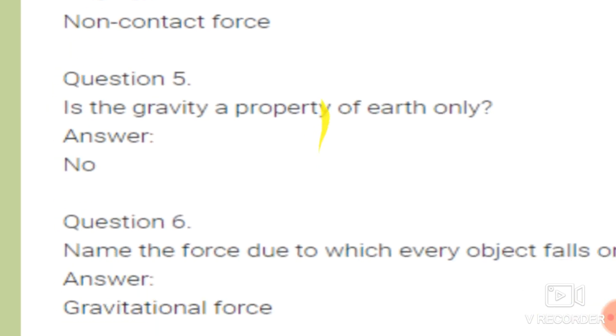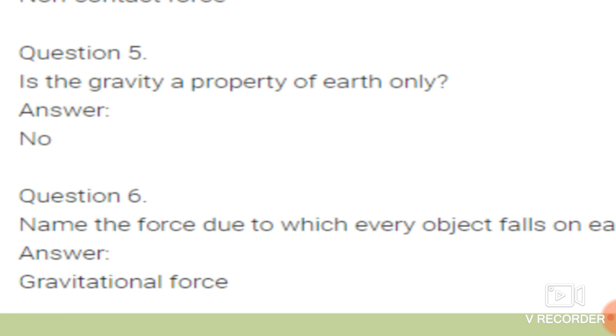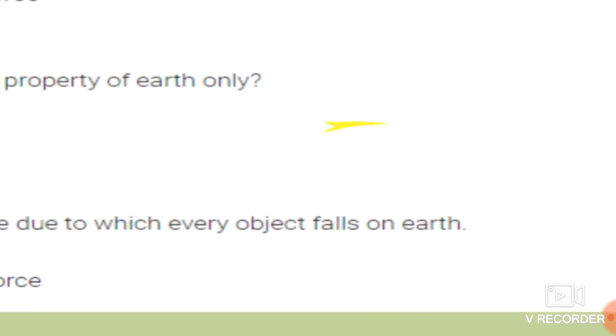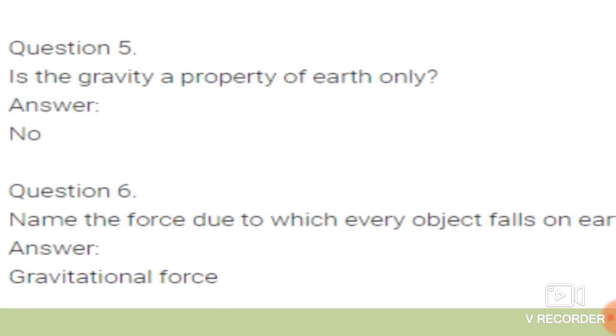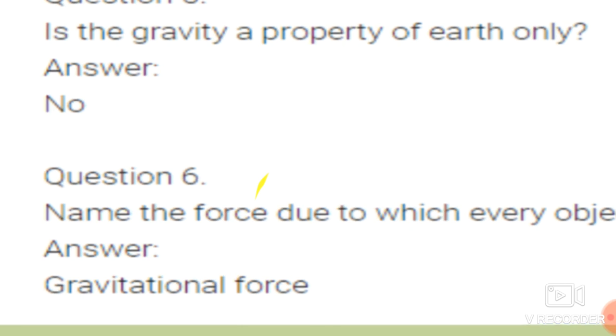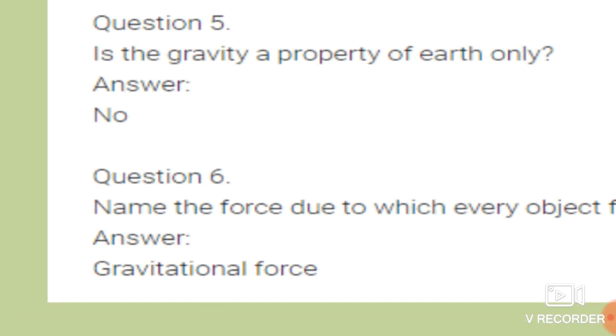The next question is, name the force due to which every object falls on the earth. As there is the relation of earth, what force applies whenever any kind of object falls onto the earth every time? The force applied there is gravitational force. So the answer for question number 6 is gravitational force. Okay, now next.